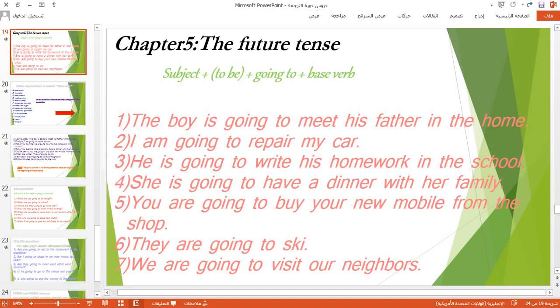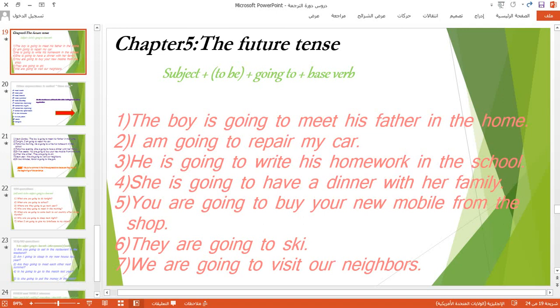Like, for example, the first example is talking to us. The boy is going to meet his father in the home. I'm going to repair my car. The third example, he's going to write his homework in the school. The fourth example is she's going to have a dinner with her family. The fifth example, you are going to buy your new mobile from the shop. The sixth one, they're going to ski. The seventh and last example in this slide, we are going to visit our neighbors.